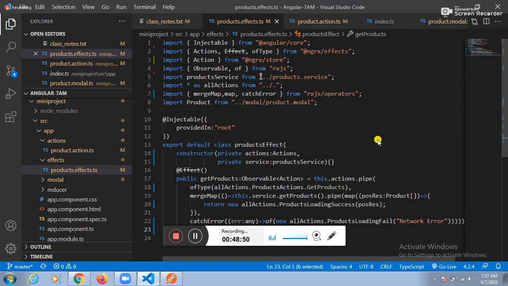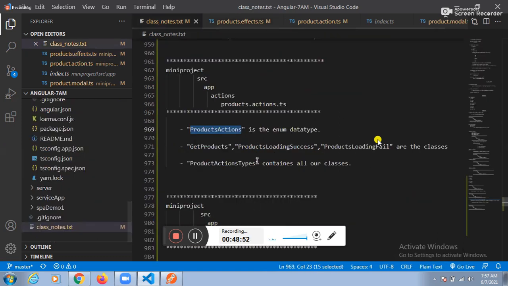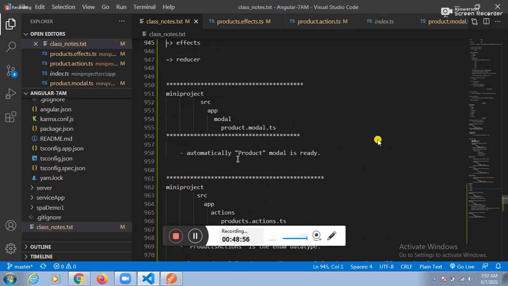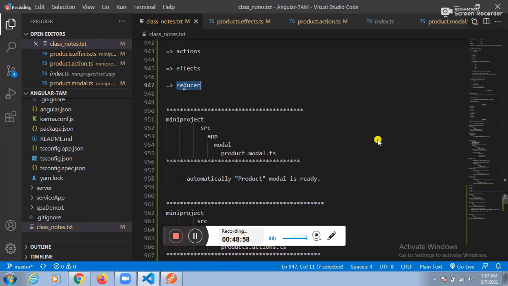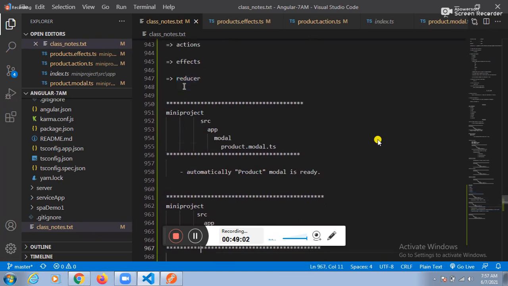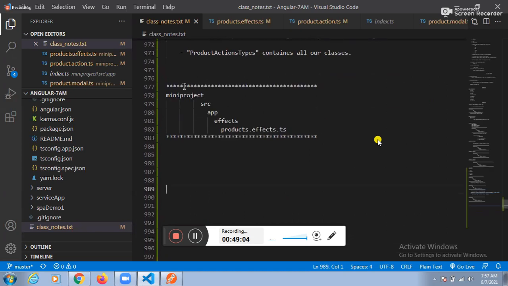Fine. Guys, after completing the actions, after completing the effects, can I go for the reducer creation? Tell me. Yes, sir. Let me go for the reducer creation. How can I create the reducer? Observe this one here. We need to create the reducer.